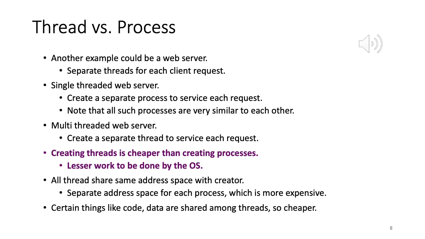So if you have a single threaded web server, no multi-threading, we create a separate process to serve each request. Separate process to service each request. And note that here each client process would in many ways be similar to the other client process.